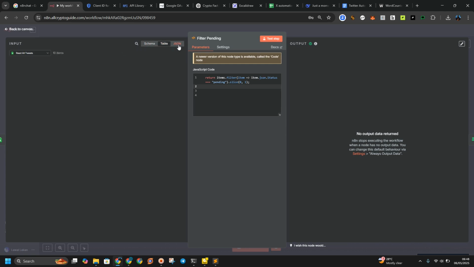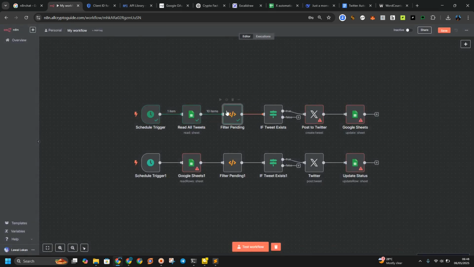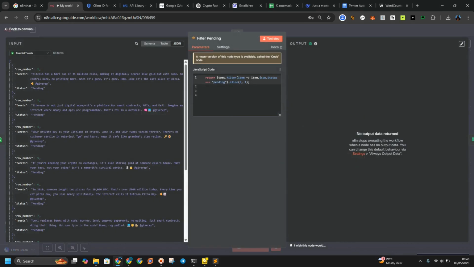So let's go to the JSON, the tweet. I think it's something like tweet.json. I don't know why this code is not editing for now, but it has to work. So this is the one we want to use. We have to edit this item here.